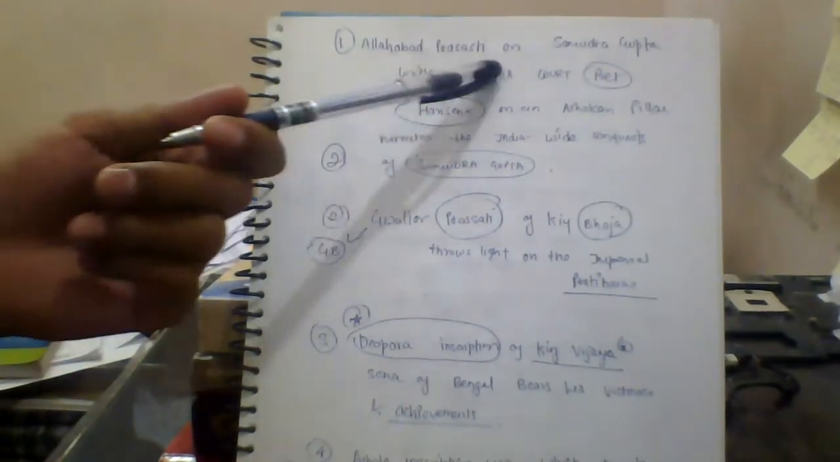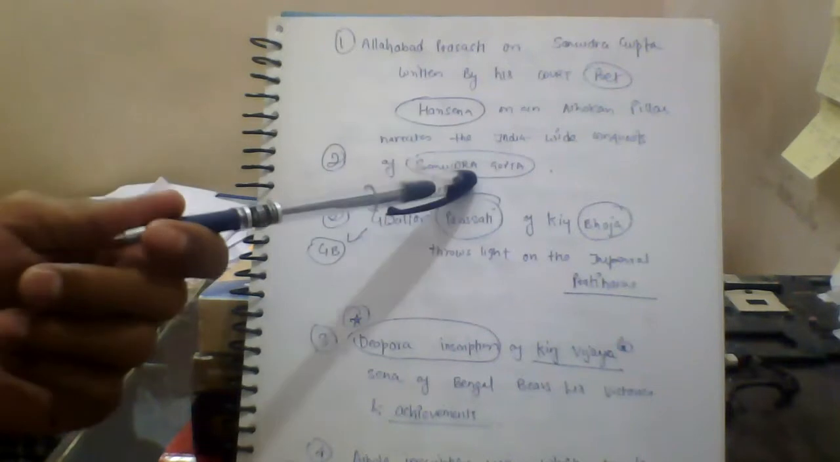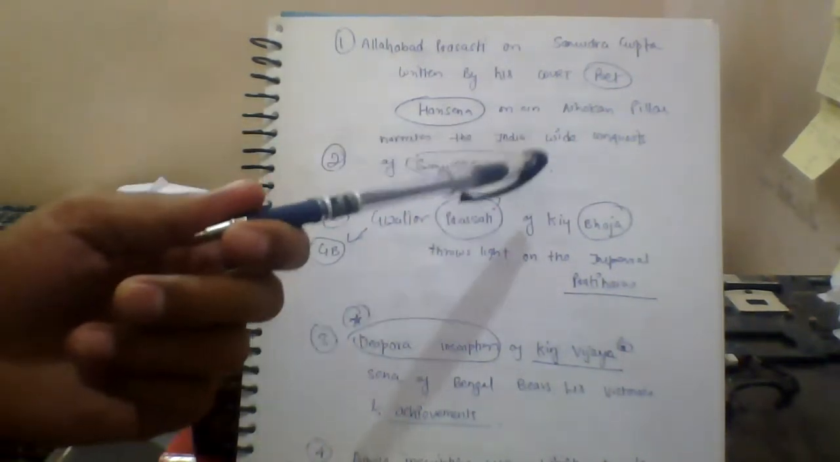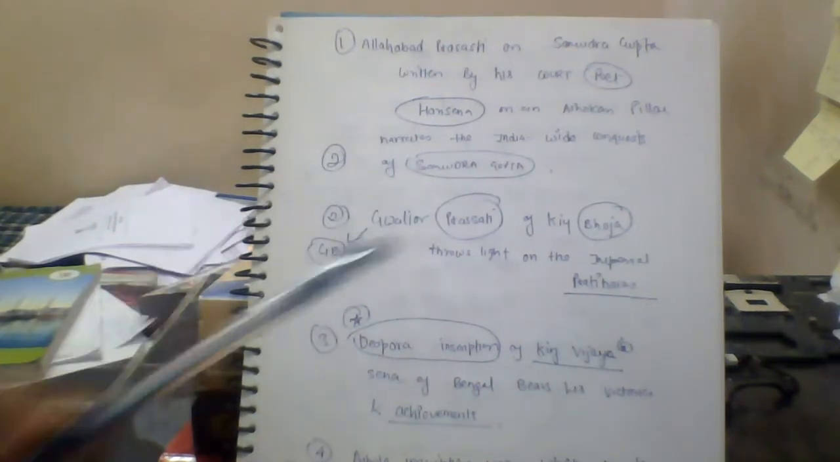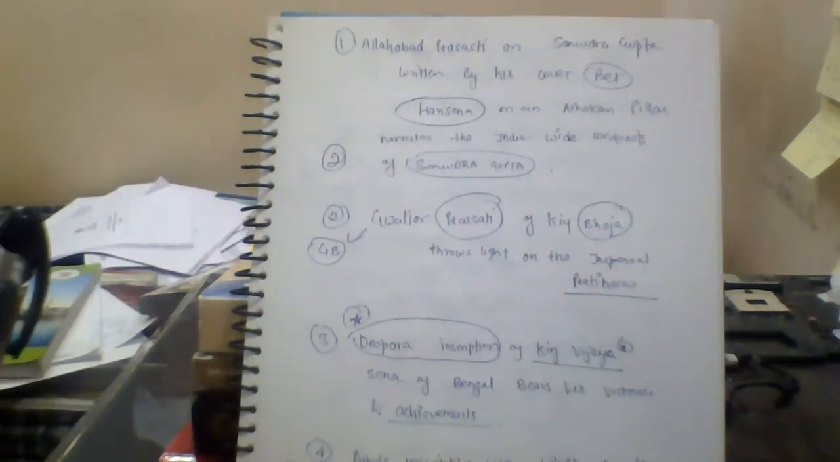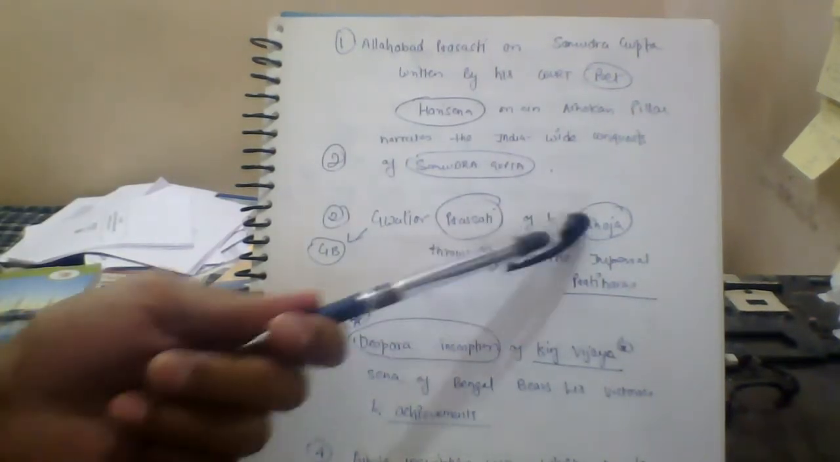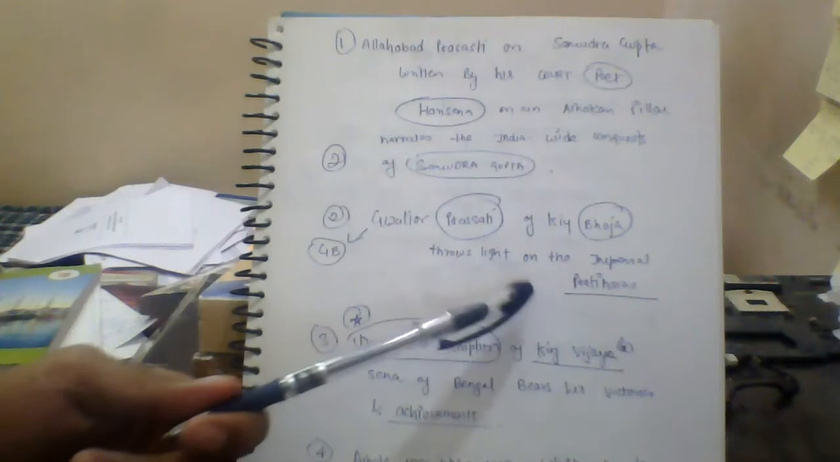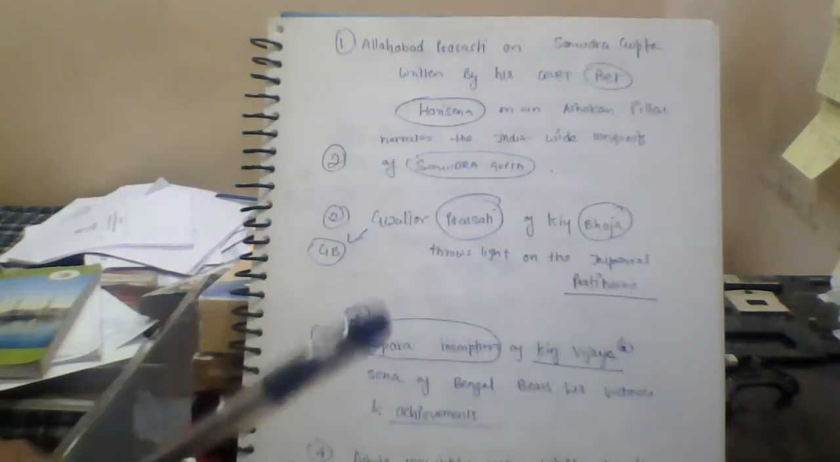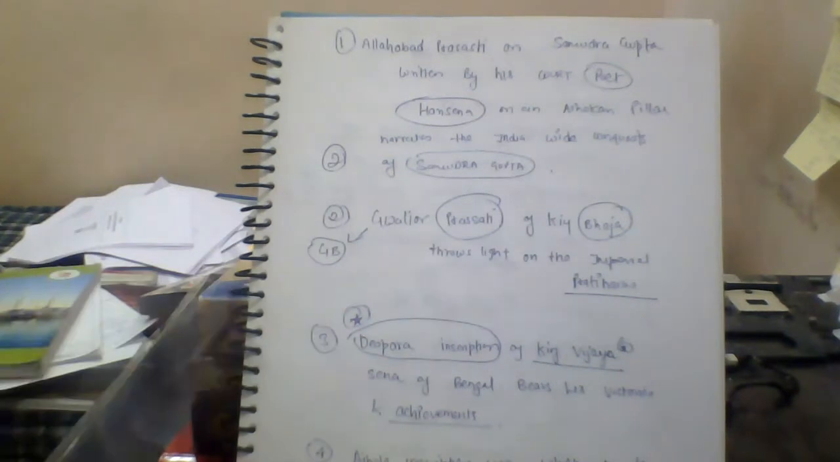The Allahabad Prasasti of Samudragupta was written by his court poet Harisena on an Ashokan pillar, and narrates the India-wide conquest of Samudragupta. This is the first Prasasti of Samudragupta, written by Harisena. The Gwalior Prasasti of King Bhoj throws light on the imperial Pratiharas. It tells us King Bhoja was a Pratihara ruler.